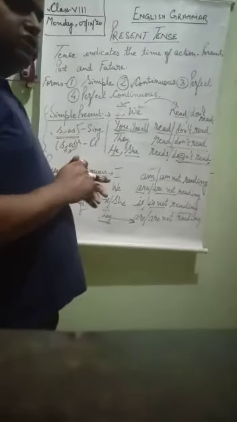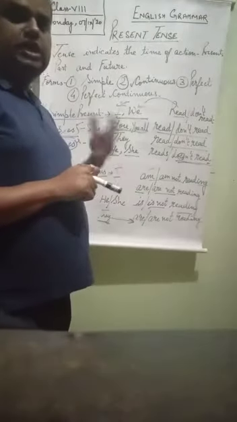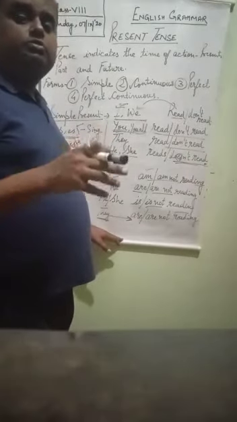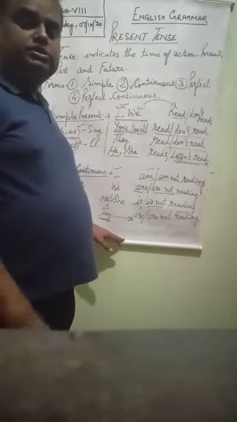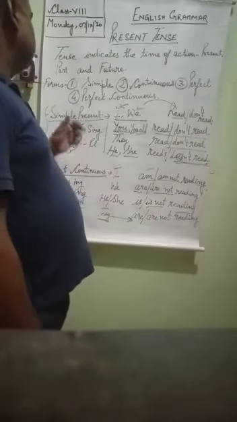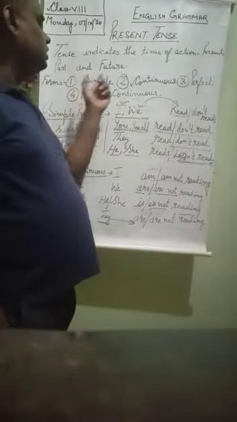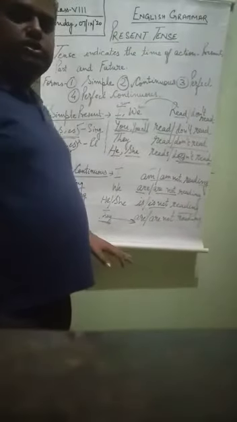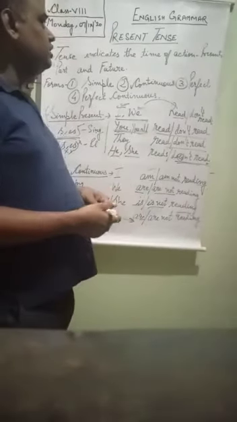The present continuous tense is that point of time at which the action is continuously being performed in present. This is called present continuous tense. So today we have covered two topics, simple and continuous, and the third and fourth forms, perfect and perfect continuous, we will study comprehensively in the coming video.